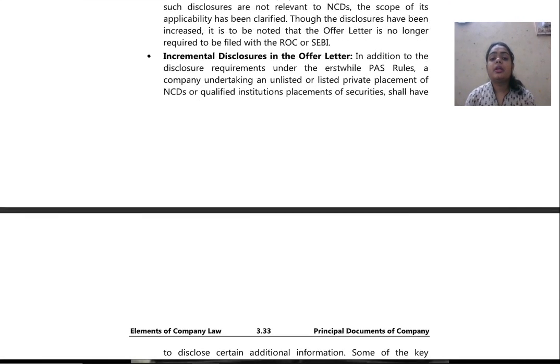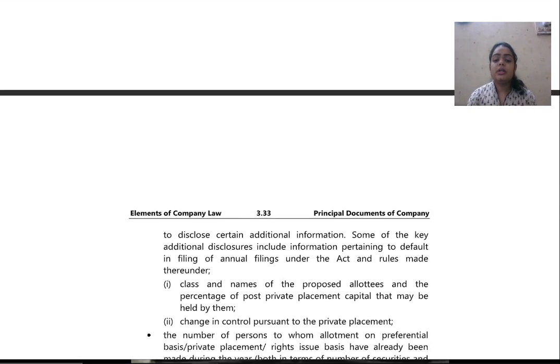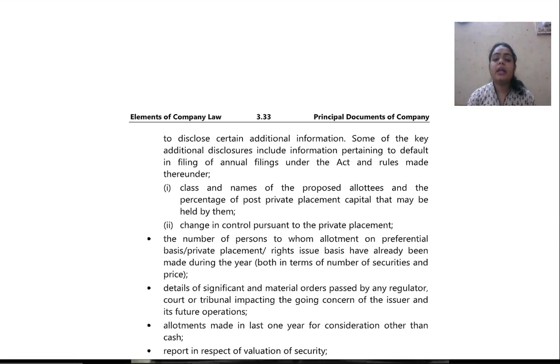Incremental disclosures in the offer letter. In addition to the disclosure requirements under the erstwhile PAS rules, a company undertaking an unlisted or listed private placement of NCDs or qualified institution placements of securities shall have to disclose certain additional information. Some of the key additional disclosures include information pertaining to default in filing of annual filings under the Act and rules made thereunder,